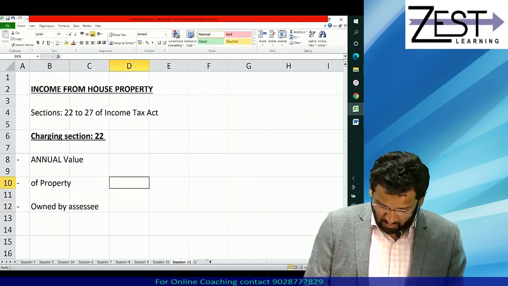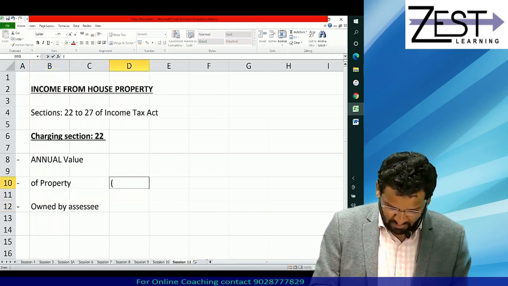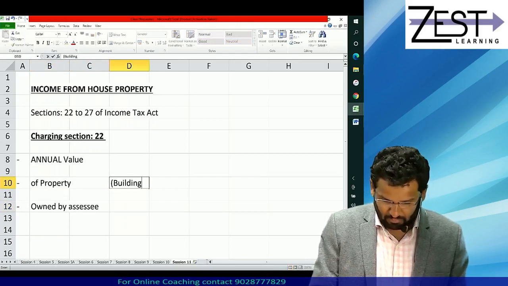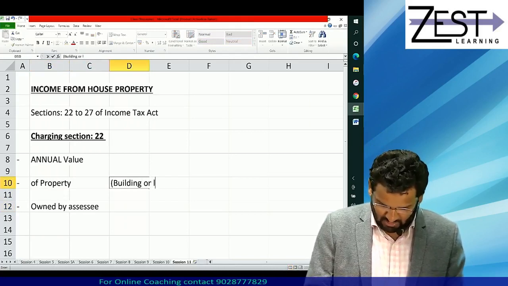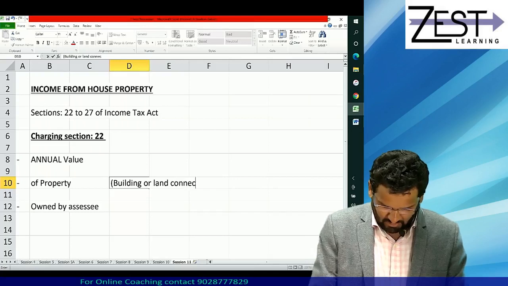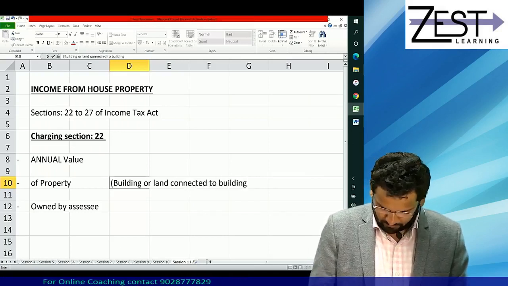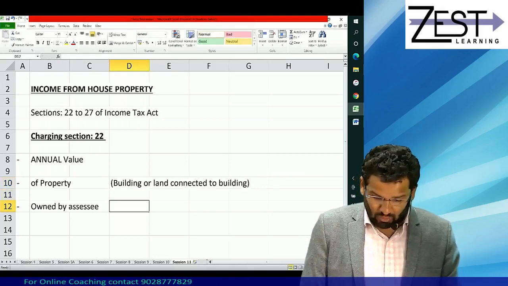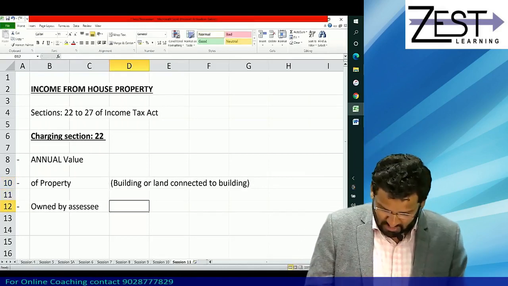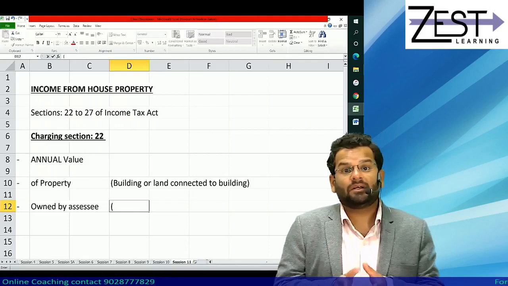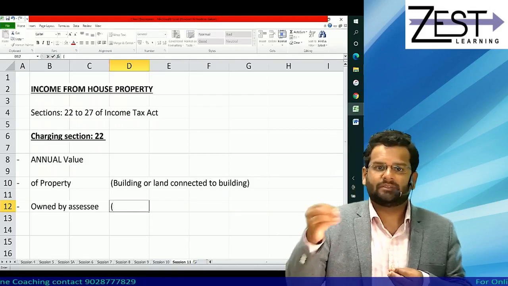Meaning of the word property: property means building or land connected to building. Owned by assessee means the property should not be taken on rent.